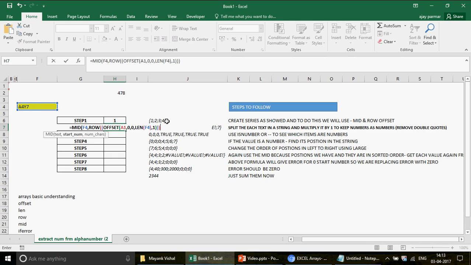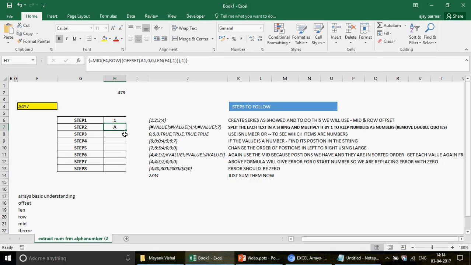Imagine the power of arrays: it will not just go to one, but also to the second position, third position, fourth position, and then return the number of characters which you write here. How many characters do you want? Look at this parameter which is now showing. I'm going to write 1 here, Control Shift Enter. When you press F9 to expand the formula and see how the output is coming, guys, this is what you will see: A, 4, Y, and 7.